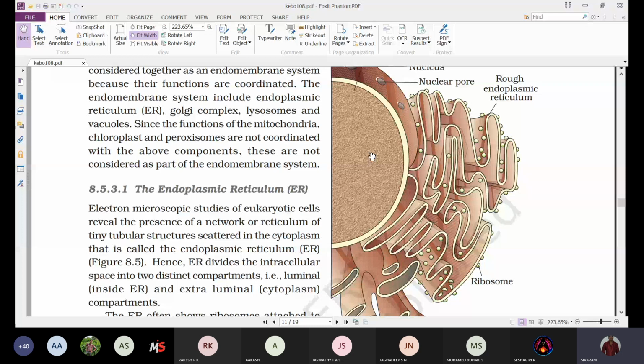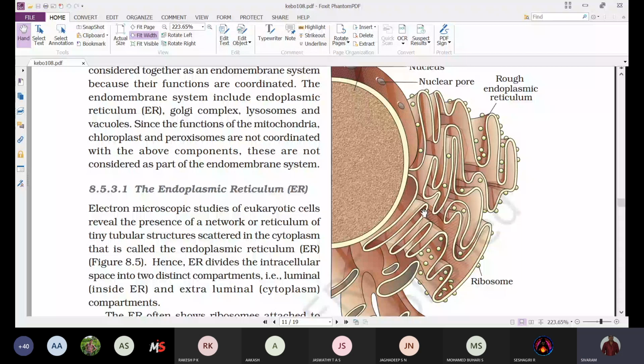Most of the endoplasmic reticulum formed as an extension of the nuclear membrane possess ribosomes. They are extensive and continuous with the outer membrane of the nucleus.